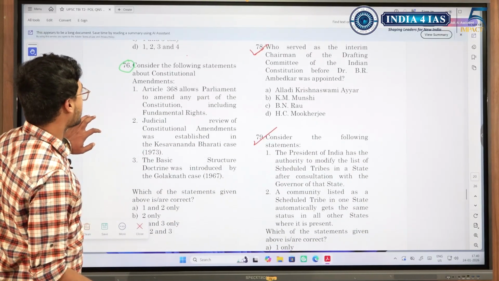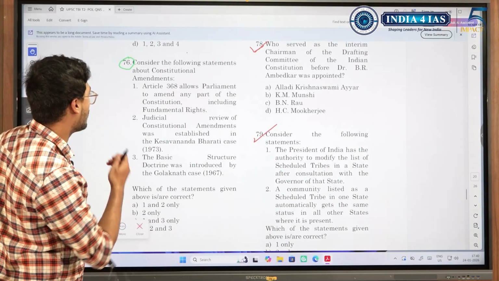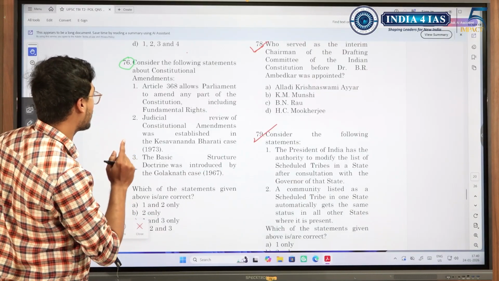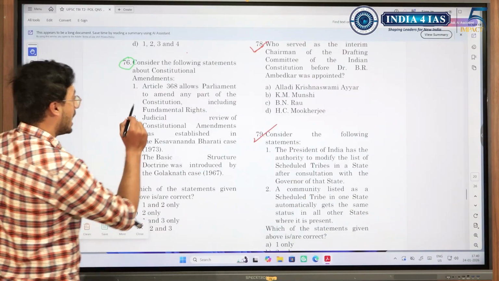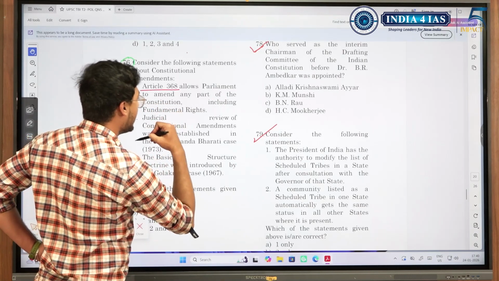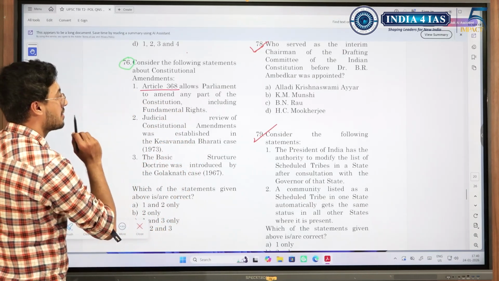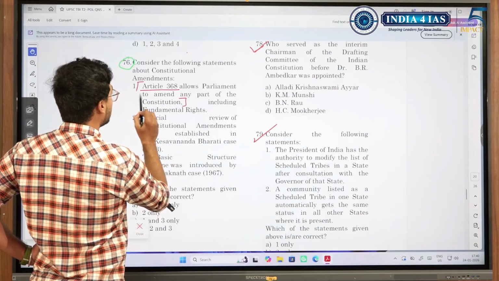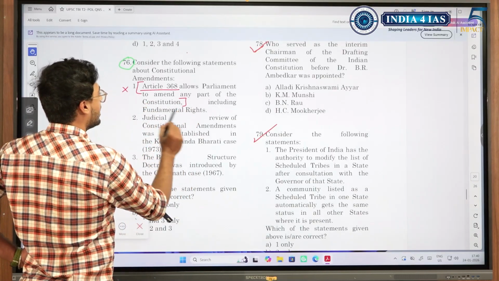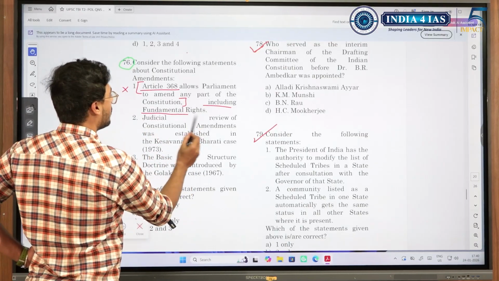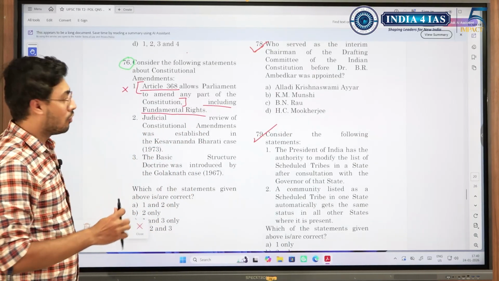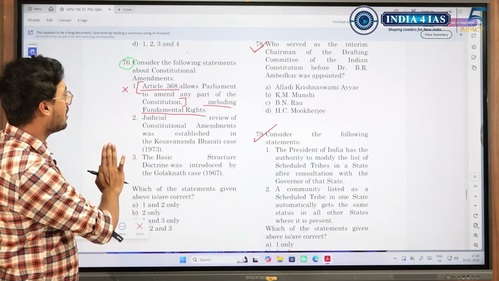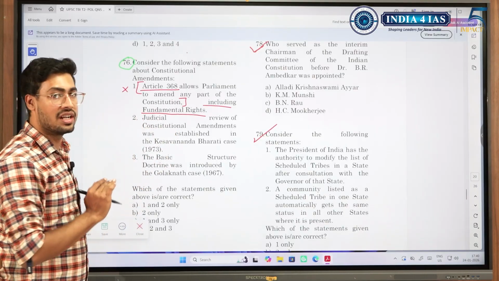Which of the following statements are correct about constitutional amendment? I found some issue in the solution. Article 368 allows Parliament to amend any part of the Constitution, including fundamental rights. If you only consider this much of the statement, then this is false. But when this is added, we get confused if it is correct. But we will have to consider this as false, because Article 368 allows Parliament to amend any part of the Constitution. No, it does not allow.